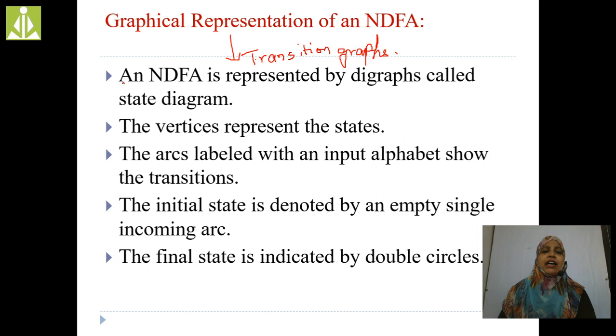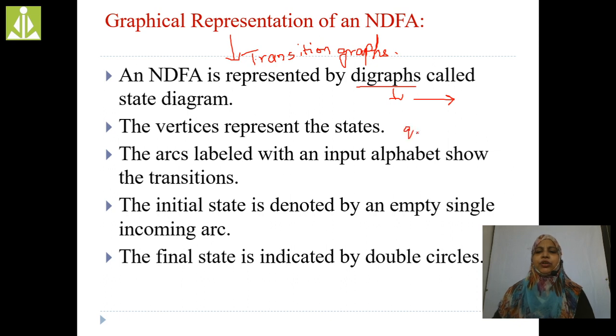Again, this NDFA is also a directed graph. Already in the previous session, I explained what is meant by a directed graph. If any graph has edges indicated by an arrow mark, then that is a directed graph. The NDFA is also a directed graph, right? The vertices represent the states.